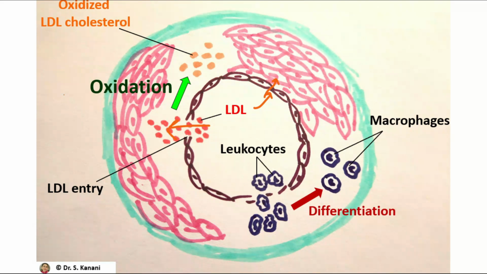And then a process, a chemical reaction named oxidation, is going to happen. When we say oxidation, we refer to those chemical reactions in which substances are losing their electrons because of reacting with reactive oxygen molecules. So the result of oxidation of LDL would be something called oxidized LDL cholesterol. This is the harmful cholesterol. So to our body, it looks like the wall of this artery has been attacked.